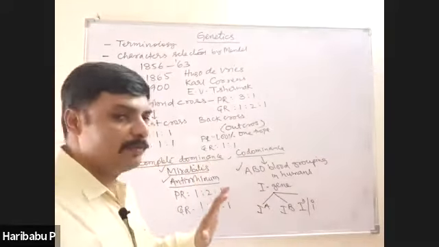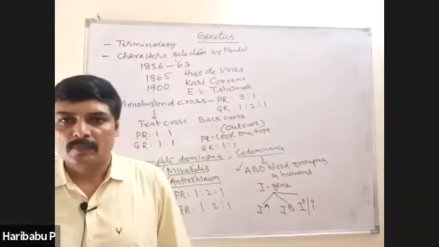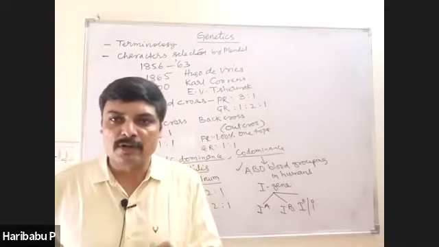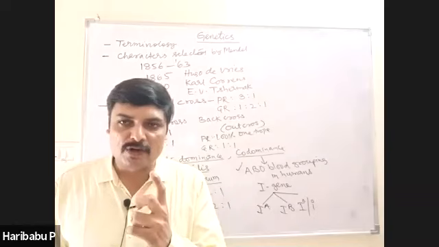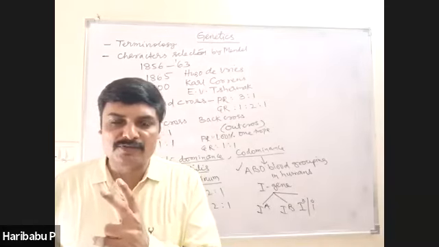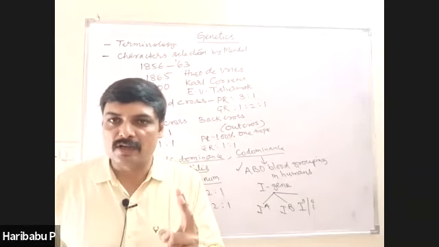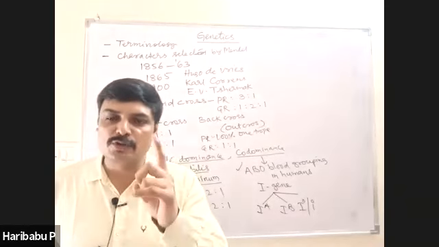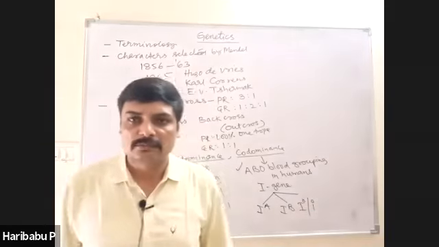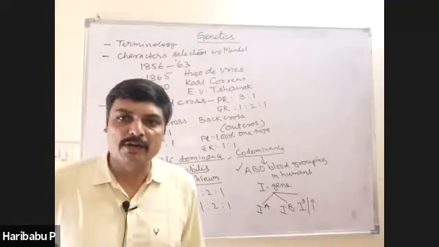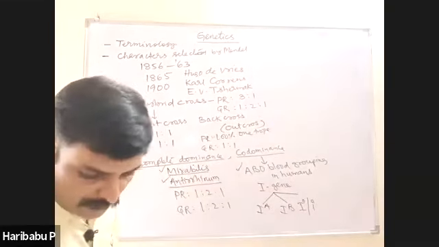Based on monohybrid cross, Mendel proposed 2 laws. One is law of dominance, second one is law of segregation. Law of dominance is not universal. Law of segregation is universal in all sexually reproducing organisms. So this area you try to focus.